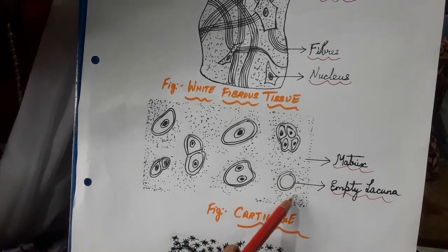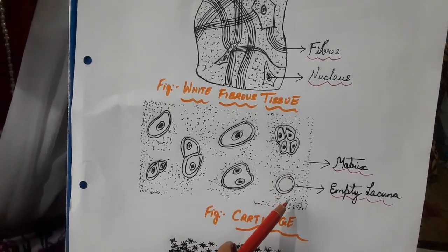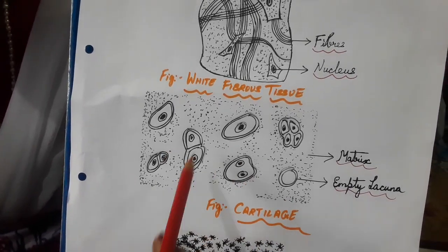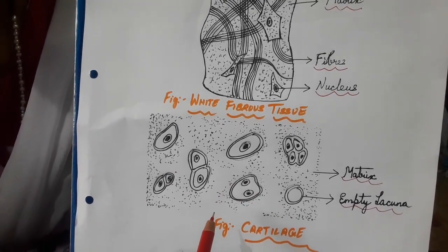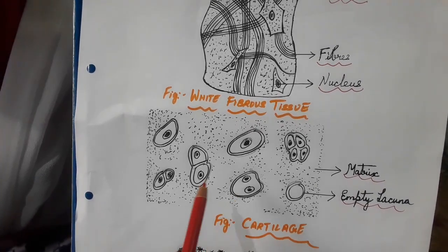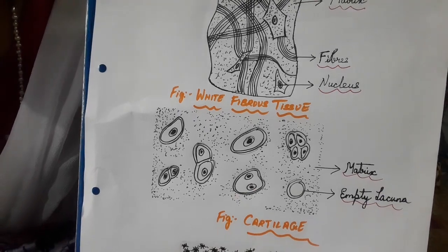Now what do you find? You can find empty space structures called lacunae. They do not have concentric circles. Haversian canals are absent. They are flexible. They are non-porous. Got it?